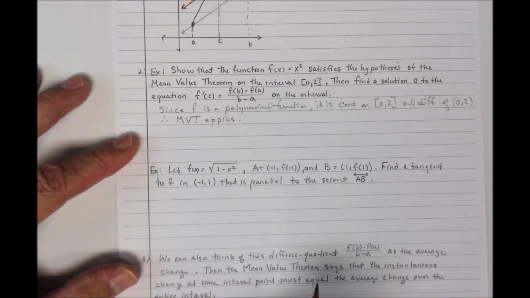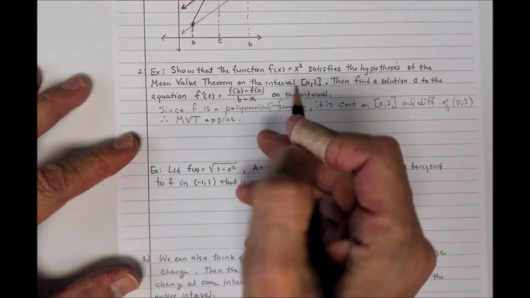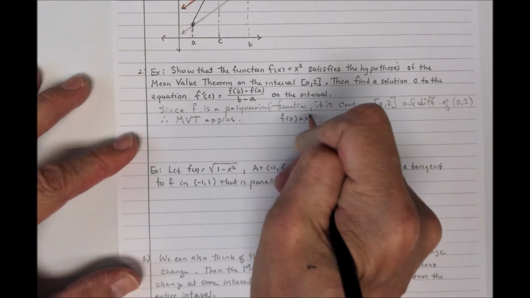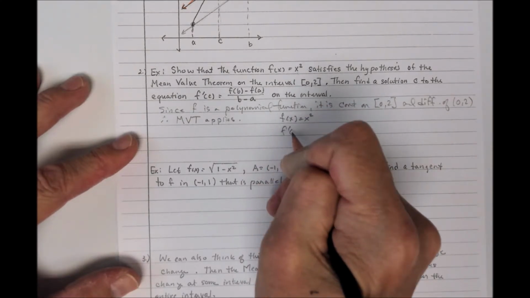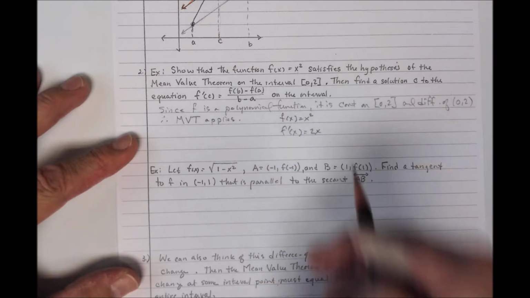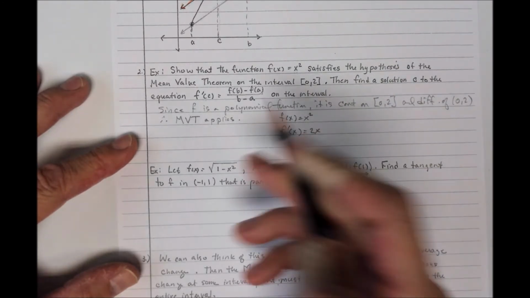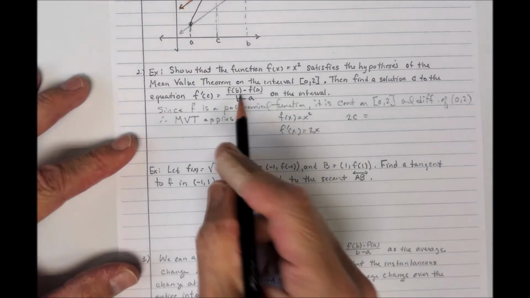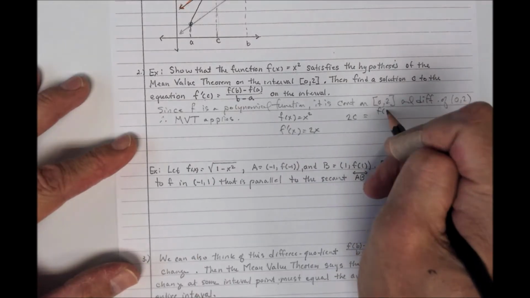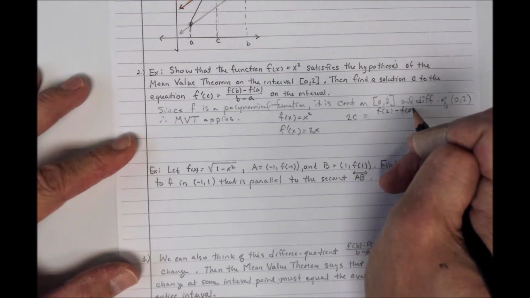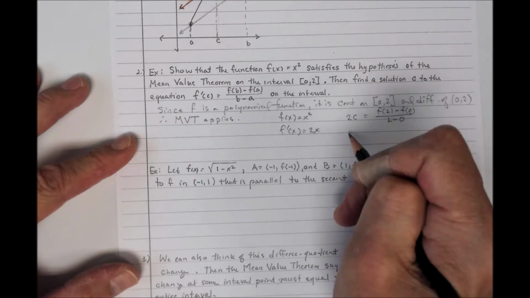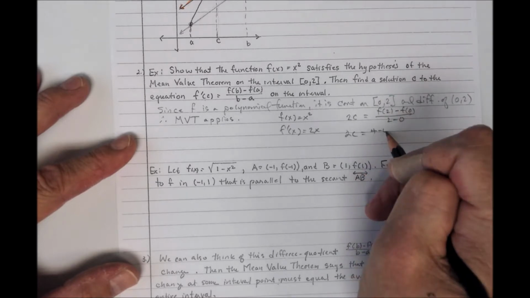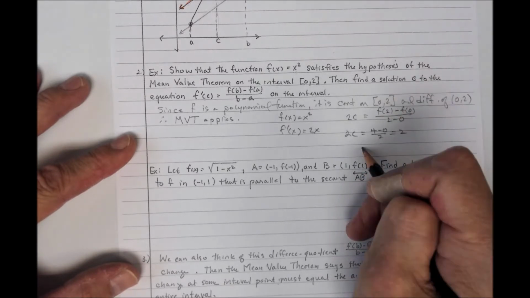Now to find that value c, I have to take the derivative. The derivative of f of x is equal to 2x. So f prime of c, that would be 2c, is equal to f of 2 minus f of 0 all over 2 minus 0. So I get 2c equals, f of 2 is 4 minus 0, over 2 is 2. Well, c is equal to 1.